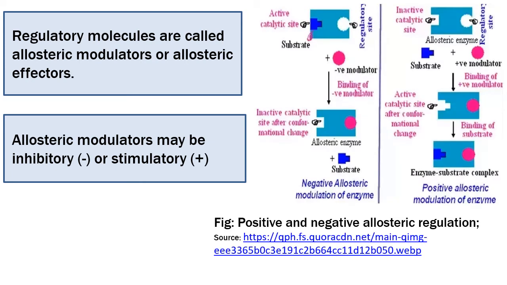As it is shown in this figure, in case of negative allosteric modulation, when the negative modulator binds the regulatory site of the enzyme, it changes the conformation of the enzyme. As a result, the catalytic site becomes inactive and thus cannot bind the substrate. Whereas in case of positive modulation, if the positive modulator binds the regulatory site, it causes the conformation change and makes the catalytic site more active for binding to the substrate.